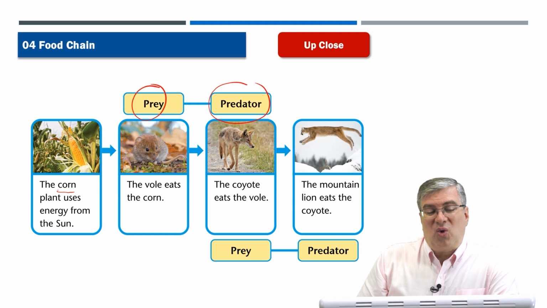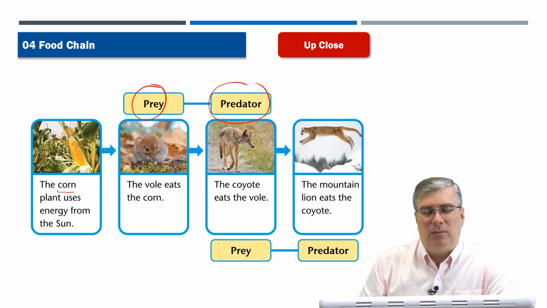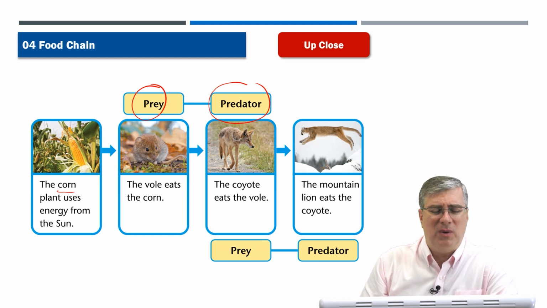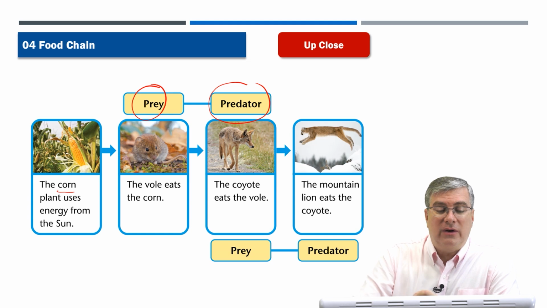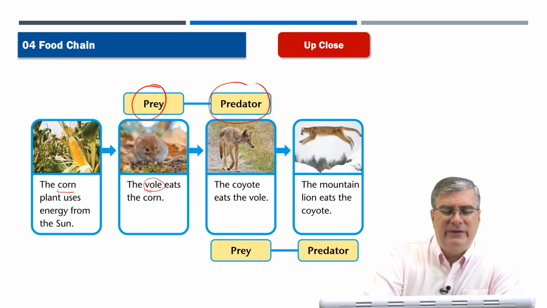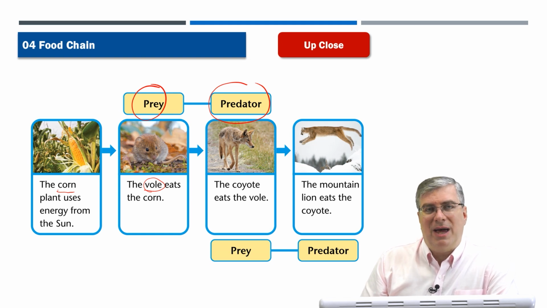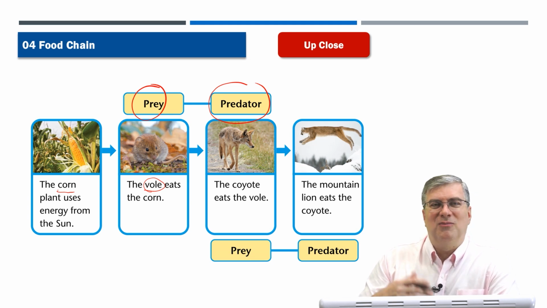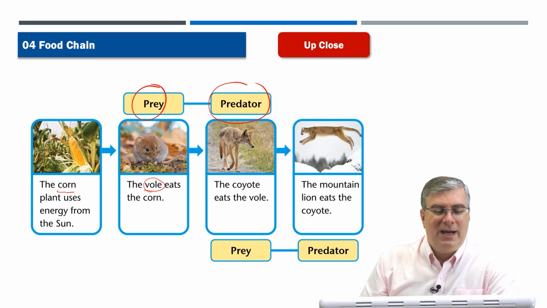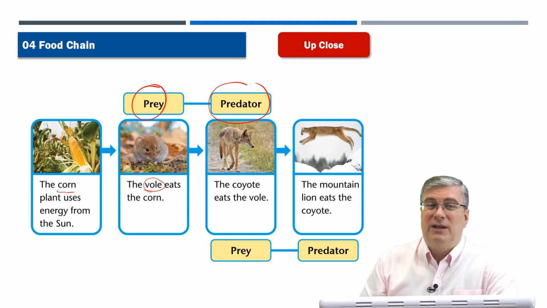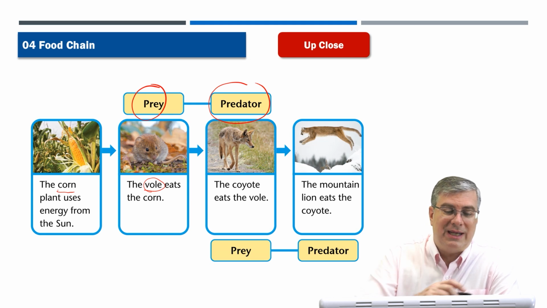And it is not prey, really. It's a plant. We don't really call plants prey. Prey are usually animals. That's a little bit weird. But what eats the corn? A vole. What is a vole? A vole is a type of mouse, or in the same family as a rat. But rats have a bad reputation. Voles and mice have a little bit better reputation. They're cute or furry or whatever. But voles, mice, will eat the corn. And like I said, farmers don't like these types of mouse-like creatures, so they do like to have owls around that will eat the vole.